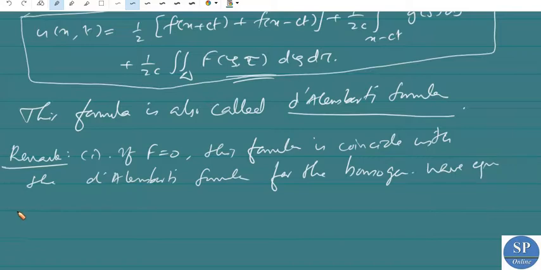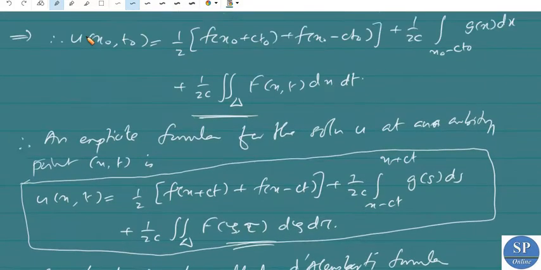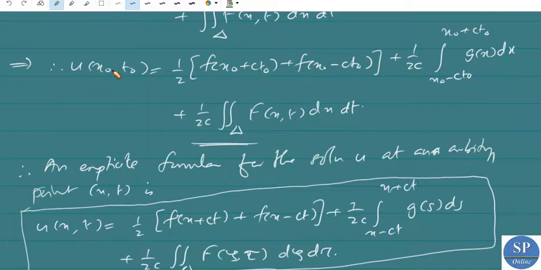And the second remark: here also the value of u at the point x naught, t naught is given by this. That means it is determined by the values of the given data on the initial characteristic triangle, whose upper vertex is x naught, t naught.